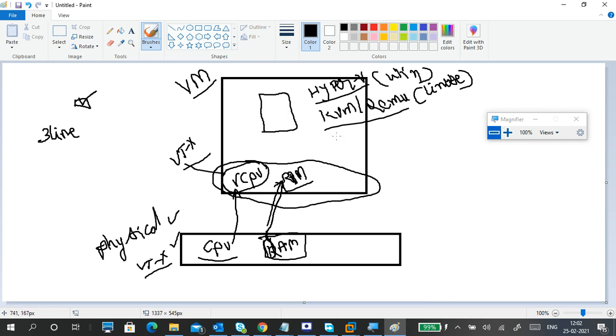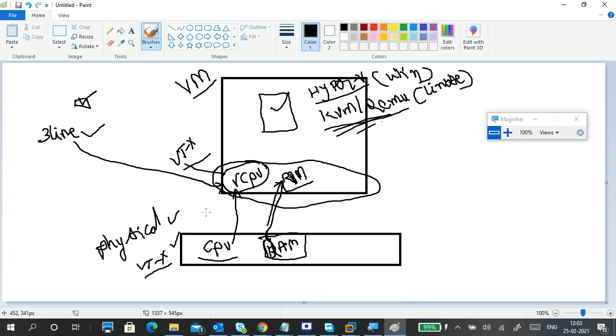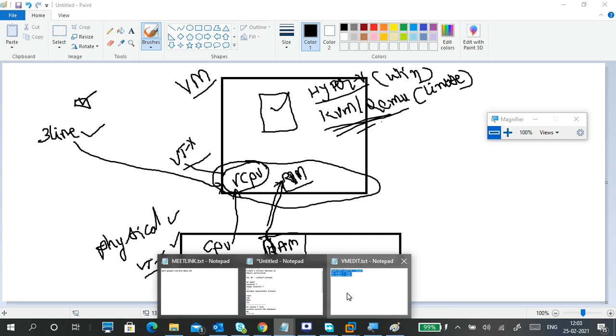If you want this feature inside of the virtual machine, you won't get it unless you make a check mark and add these three lines. Using these three lines, we are telling it that this CPU is not a virtual CPU.